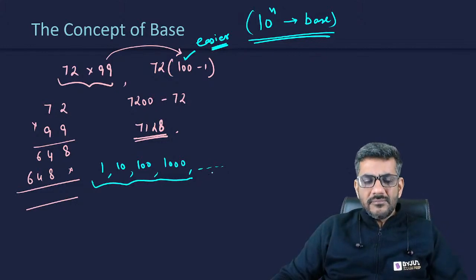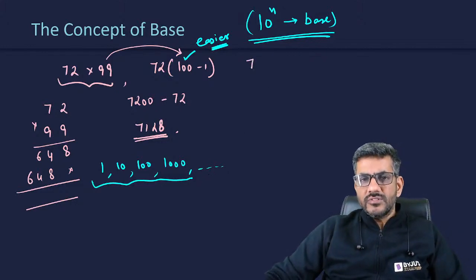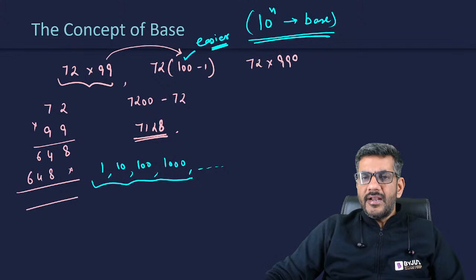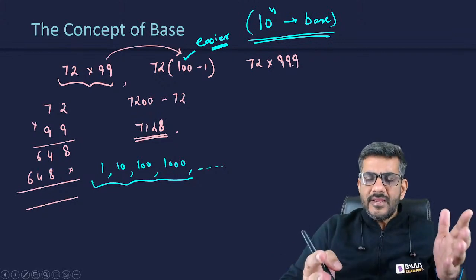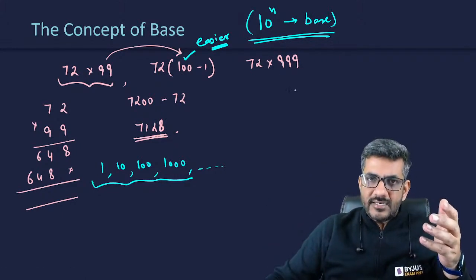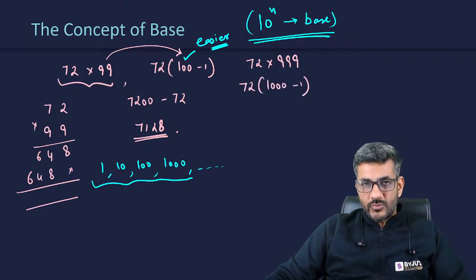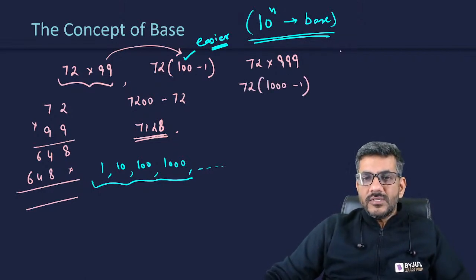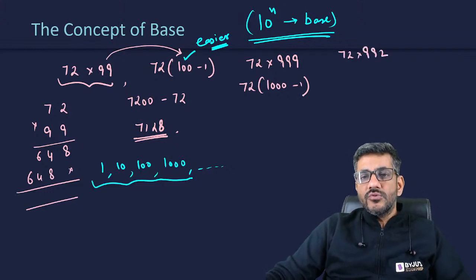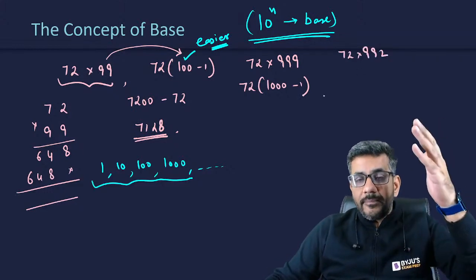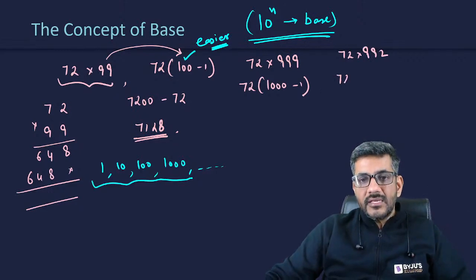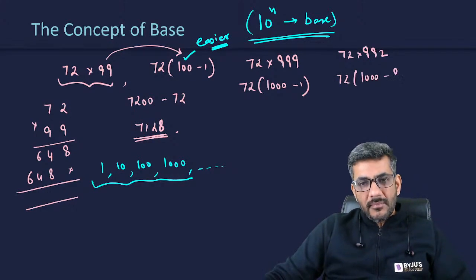And that again is something that you can understand by yourself. Suppose it was 72 into 999. Of course, you would not have written 999 as 100 plus 899. You would have automatically written it as 1000 minus 1. Similarly, even if it was 72 into 992, you would still write it as 1000 minus something.